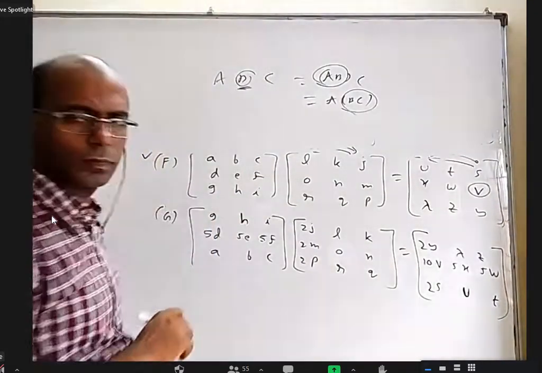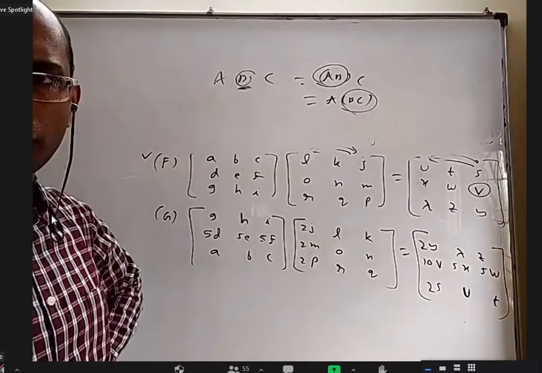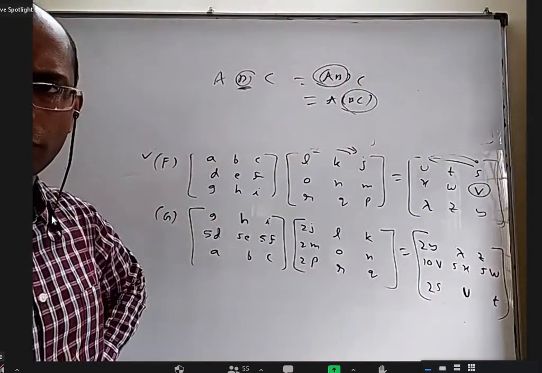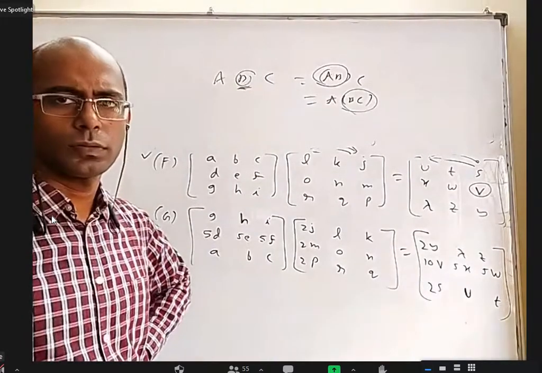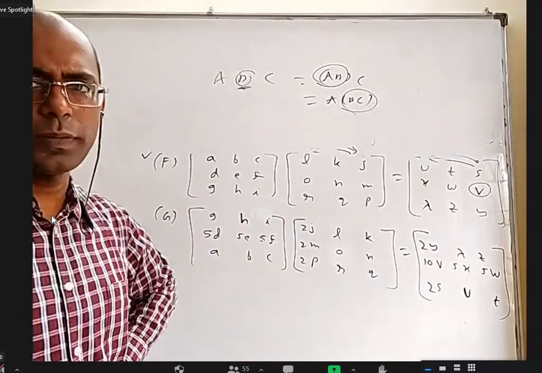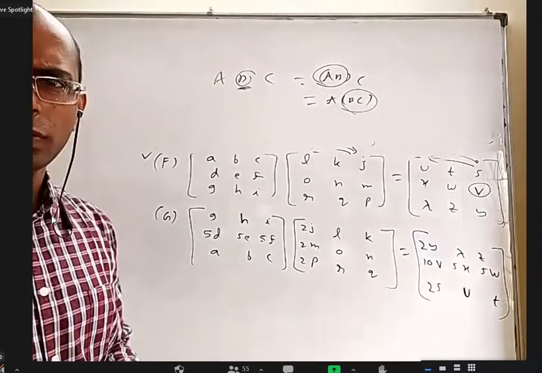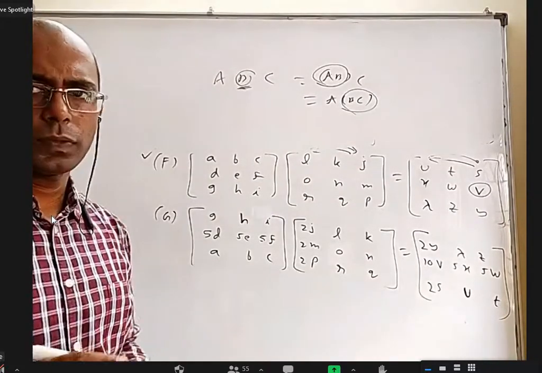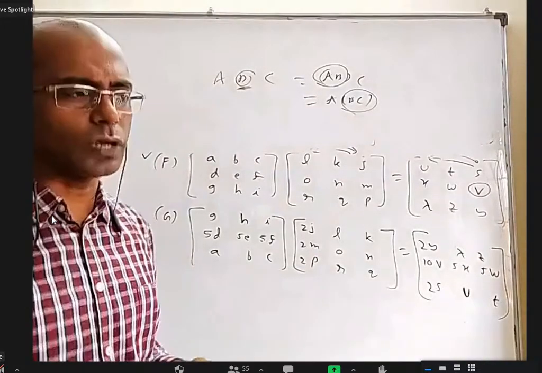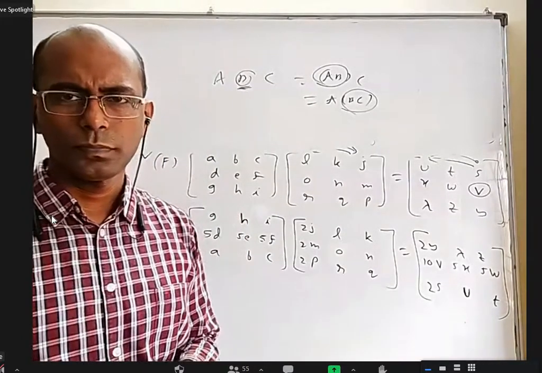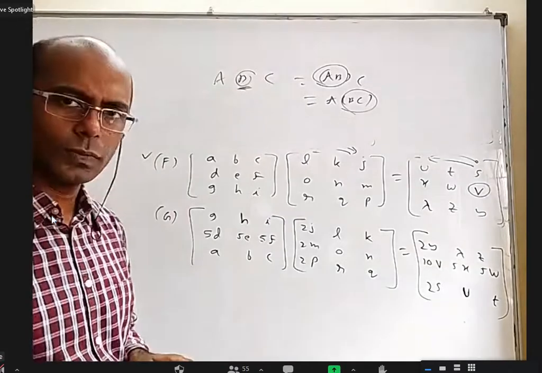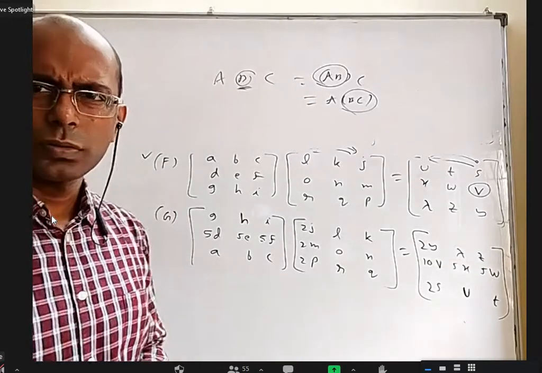Sir, one doubt. Normal multiplication properties do not apply to matrices. AB and BA are not equal. That means very rarely you can get AB equal to BA, but in general AB is not equal to BA. So then here also AB into C is not equal to A into BC, no, sir?